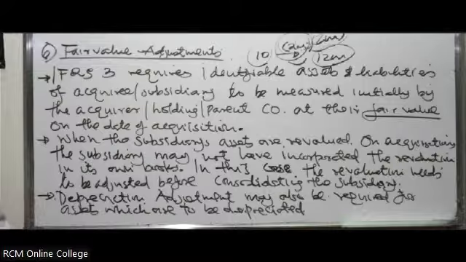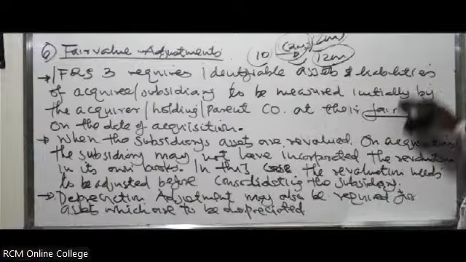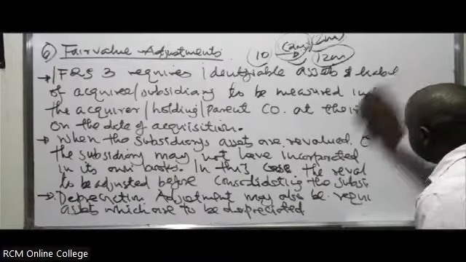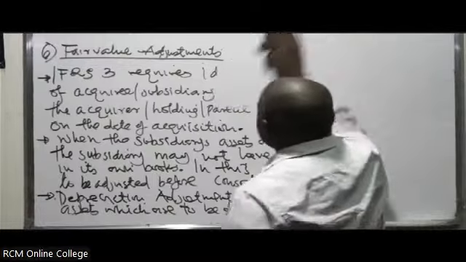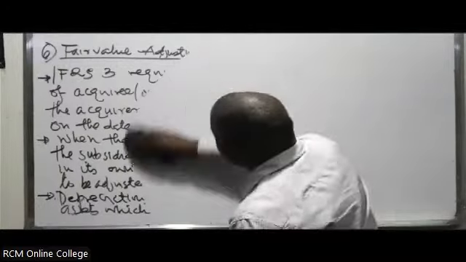So what is remaining is the computation of NCI and the computation of retained earnings. Maybe before we look at that, I want us to look at an illustration. Then I'll show you later how you can compute the NCI and the retained earnings. So let's look at an illustration first of all and see how the examiner will end up testing some of these questions.